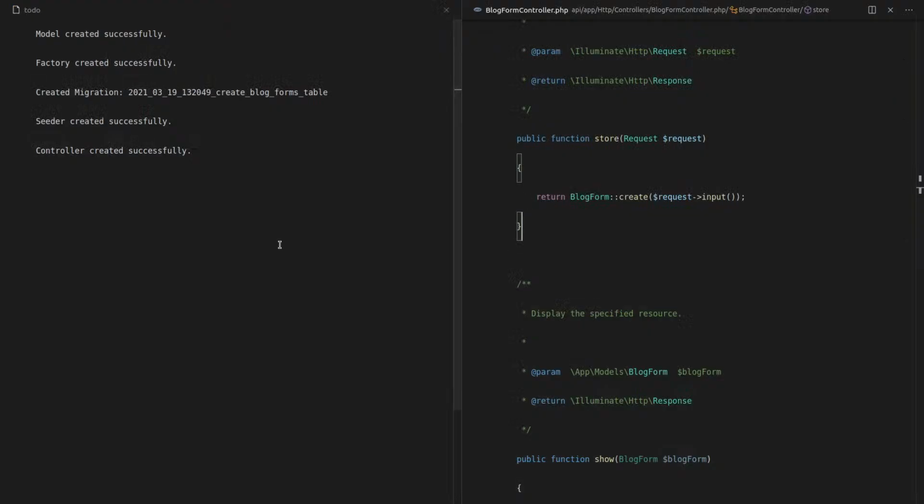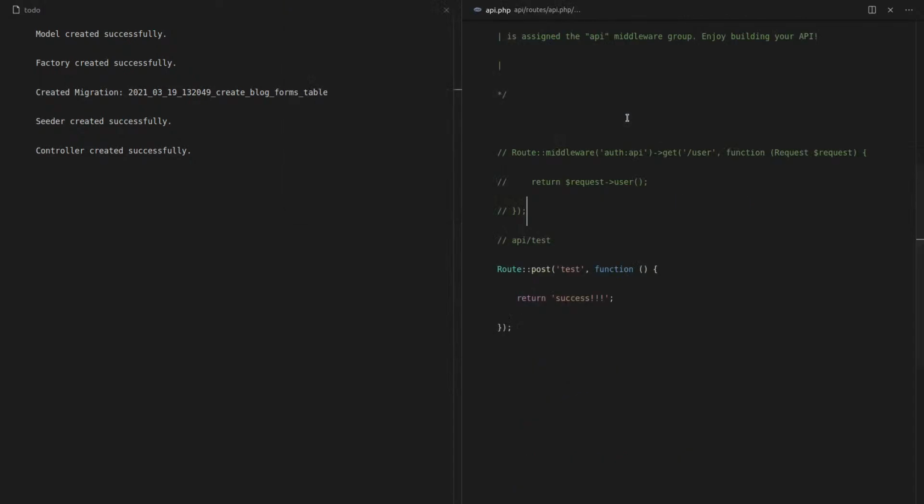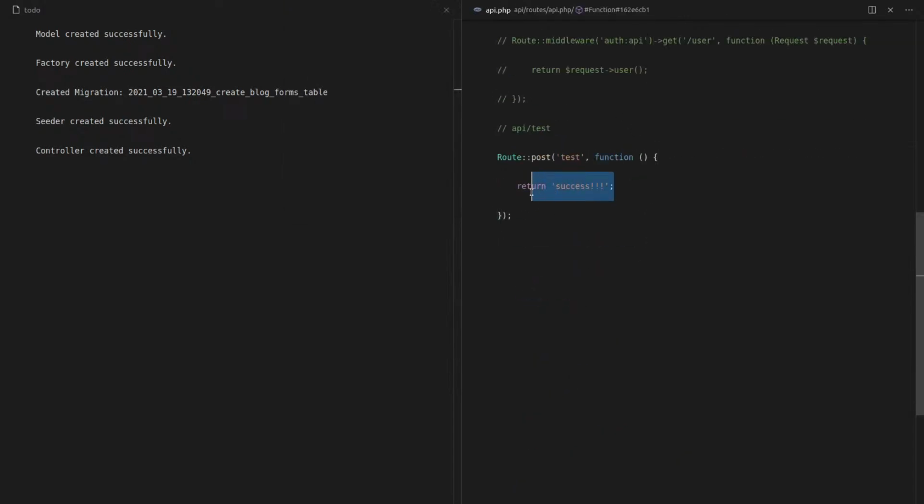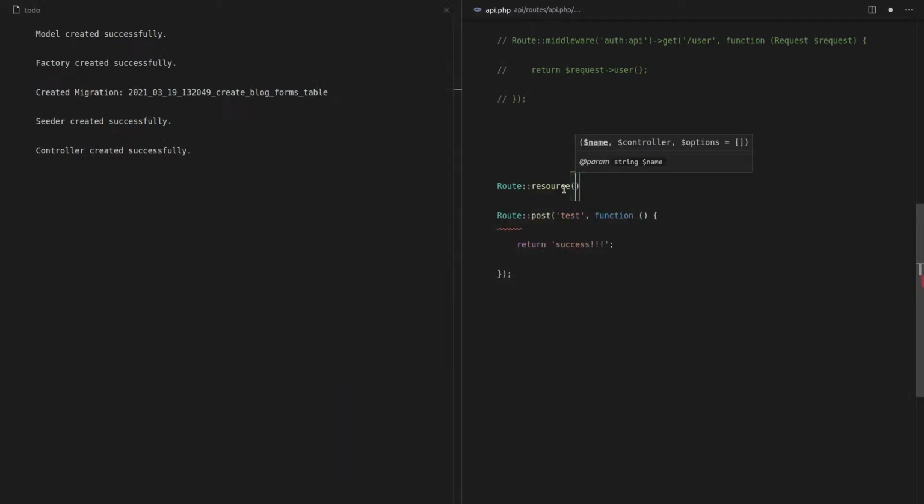So yeah, let's just go ahead and see if that works. Oh, I'm going to have to actually register that controller. And I think we can actually do resource controllers here. So check this out. I can get rid of that now. Route, and I believe you just say resource. Yeah, here we go. So the name of this resource is a blog-post.